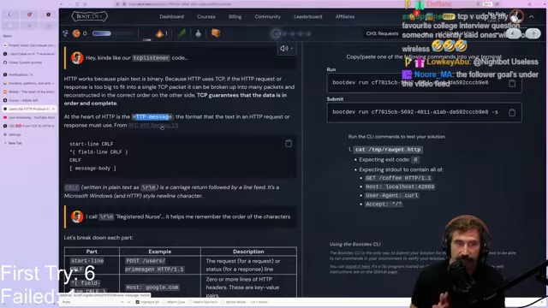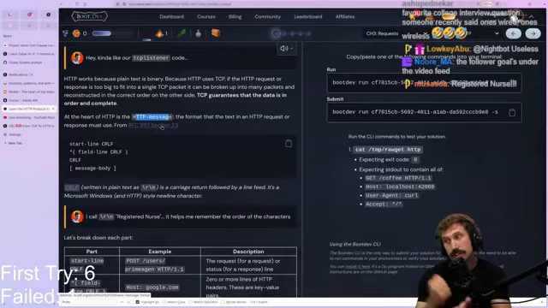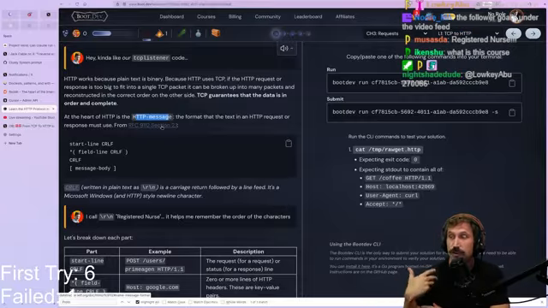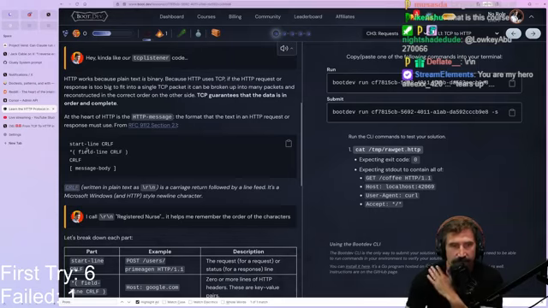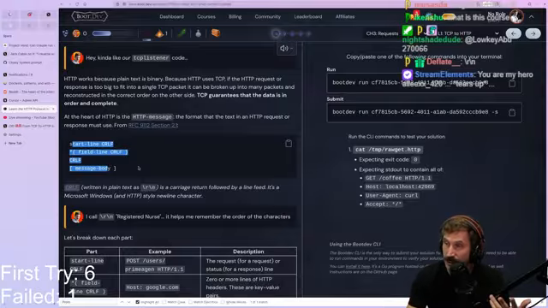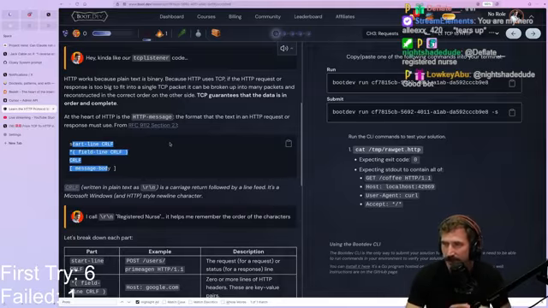RFC 9110 and 9112 represent HTTP 1.1, or a good part of it. 9110 covers the semantics of HTTP, which means it applies to HTTP 1.1, 2, and 3, which is QUIC. But 9112 is just HTTP 1.1. We're going to focus on that because it's really easy to understand. And if you understand HTTP 1.1, you technically understand HTTP 3. You just may not understand the actual protocol representation of it. So that's why it's okay to start at 1.1, because you get the picture.